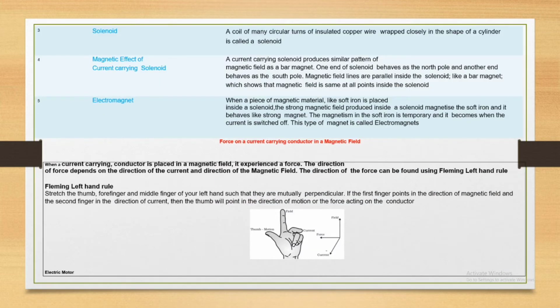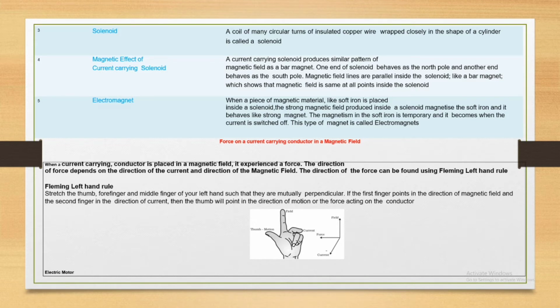Solenoid. A solenoid has many circular turns of insulated copper wire closely wound in the shape of a cylinder. Magnetic effect of a current carrying solenoid: a current carrying solenoid produces a similar pattern of magnetic field as a bar magnet. One end of the solenoid behaves as a north pole and the other end behaves as a south pole. Magnetic field lines are parallel inside the solenoid, which shows that the magnetic field is the same at all points inside the solenoid.